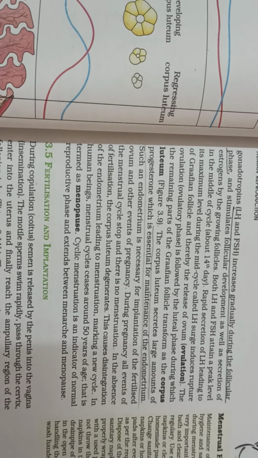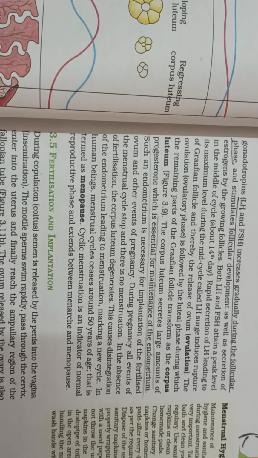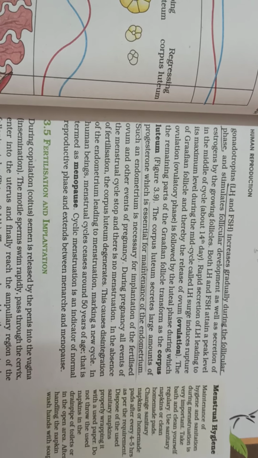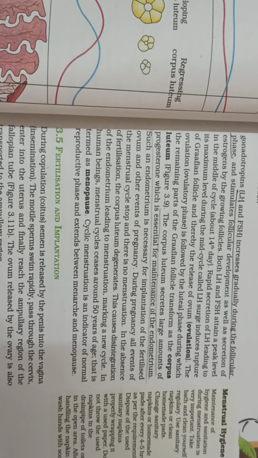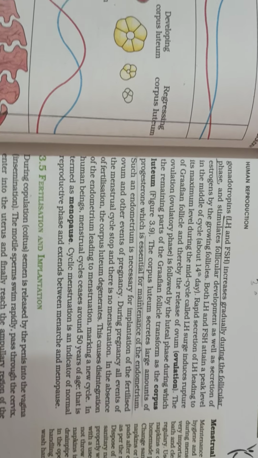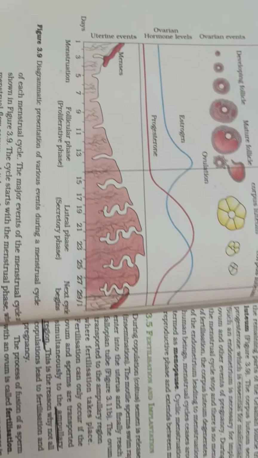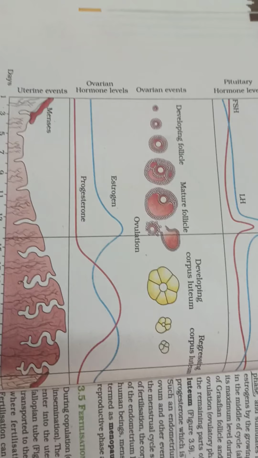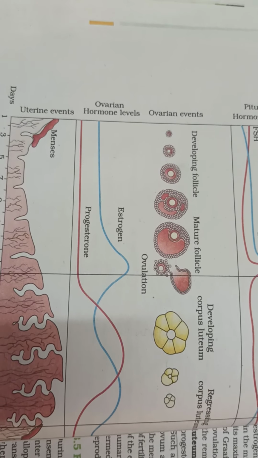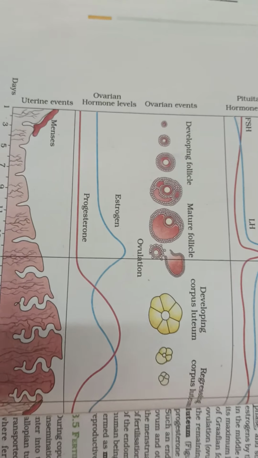The anterior part of the pituitary gland releases them, and the hypothalamus controls it. Secretion of LH reaches a peak value during the middle of the menstrual cycle. The Graafian follicle ruptures, so ovulation takes place. Release of ovum from ovary is termed as ovulation.